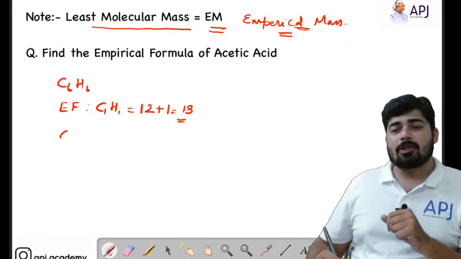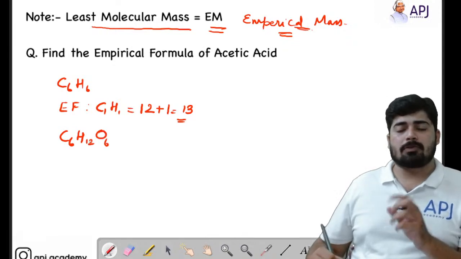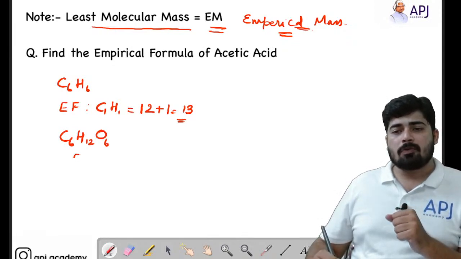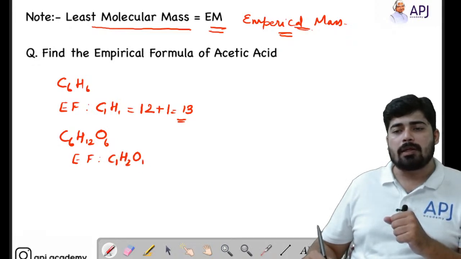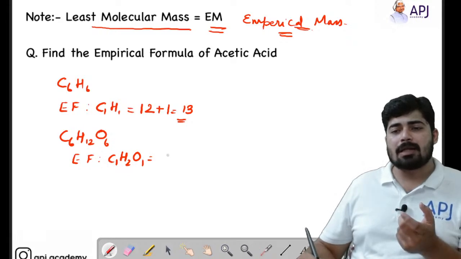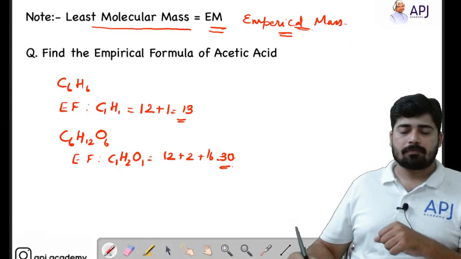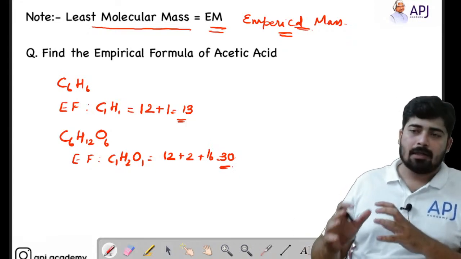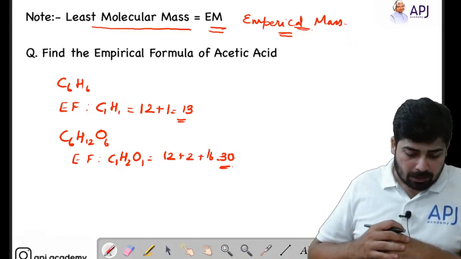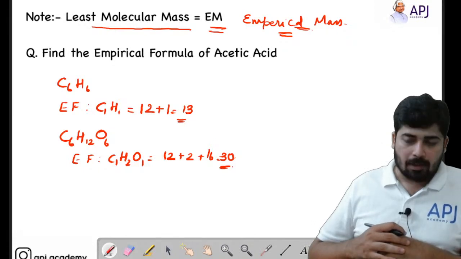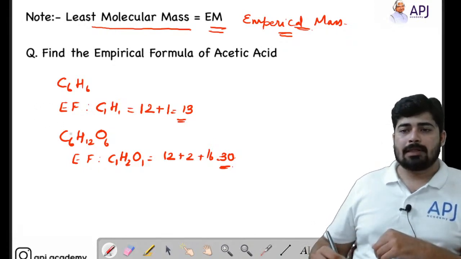As well as in the case of glucose, this is the original molecular formula of the compound. So what was the empirical formula? The empirical formula was C1H2O1. Then what is the mass of this empirical formula? There is 1 carbon, 2 hydrogen, 1 oxygen. That means in total we get a mass of 30. That is the simple empirical formula mass. Okay, now let's check this.